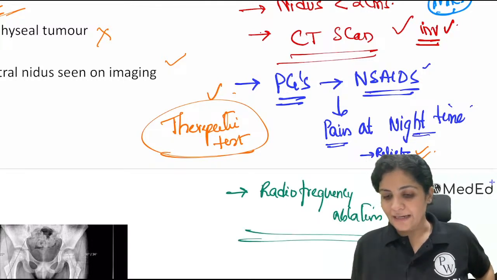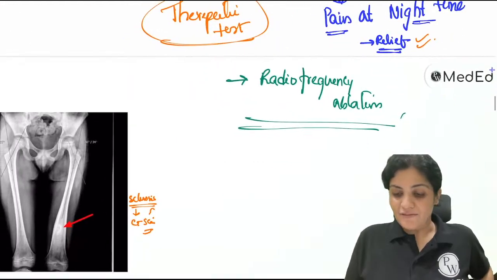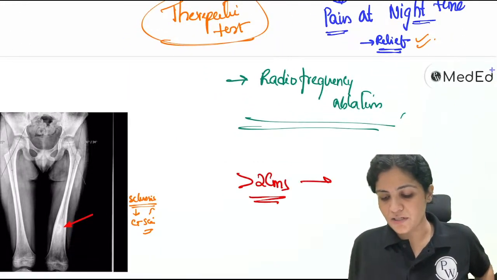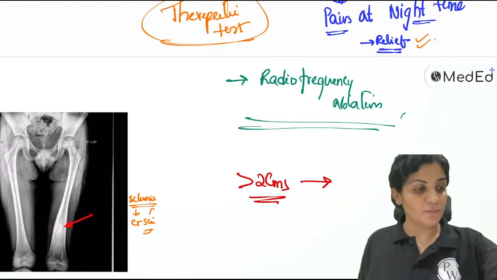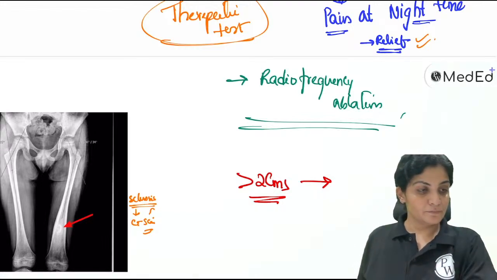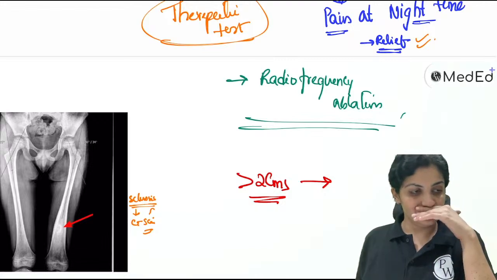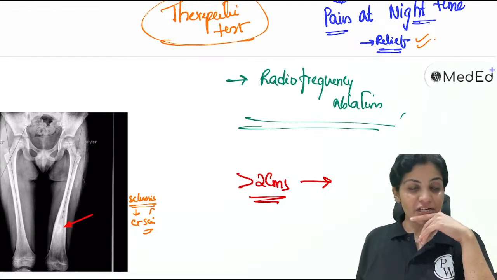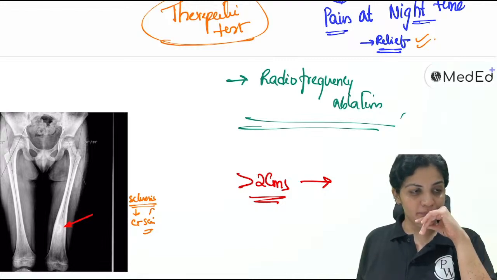And I've told you that this is less than 2 centimeters. If something is more than 2 centimeters, you should put a differential diagnosis. What is that tumor which we put as a differential diagnosis? Quicker. Differential diagnosis for osteoid osteoma.